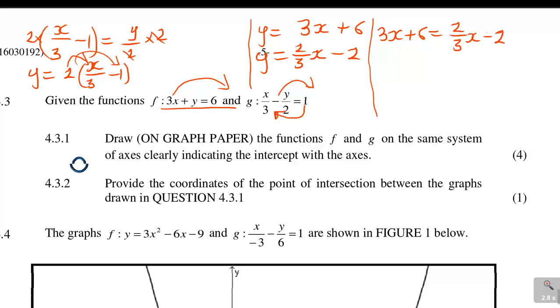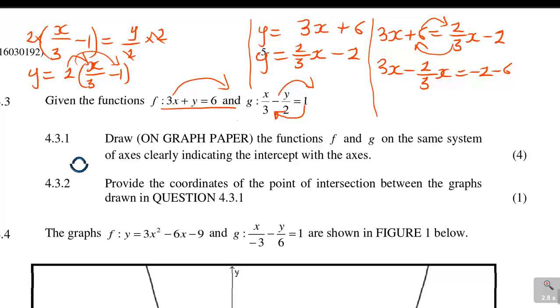This is that point of intersection. The two graphs are equal. So you solve for x. To solve for x, we can multiply everything by 3 to remove that fraction. Or what we can actually do is take this to the other side, take 6 to the other side. So 3x minus 2 over 3x is equal to negative 2, negative 6.